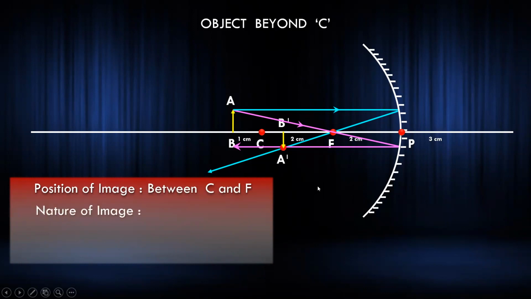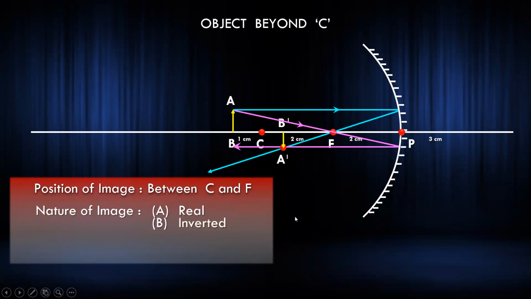Then nature, मतलब whether it's a real or a virtual image. In this case, how to identify: यहाँ पे जो reflected rays हैं they are actually meeting at this point, खुद से आके meet हो रहे, so it's a real image. Virtual का भी आएगा; virtual mostly comes when the rays do not meet. अगर वो meet नहीं हो तो हम लोग क्या करते, we pull them back and somewhere they will intersect inside, so that's a virtual image there.